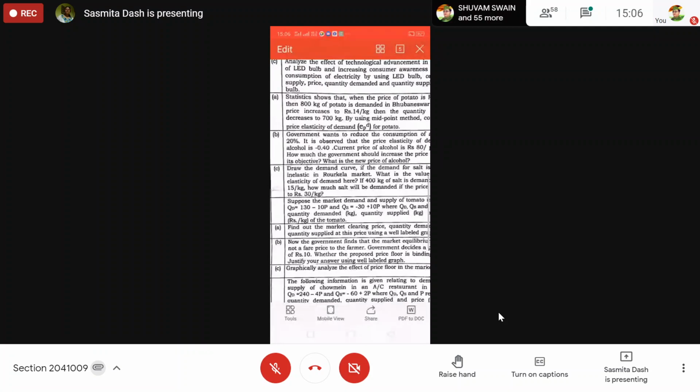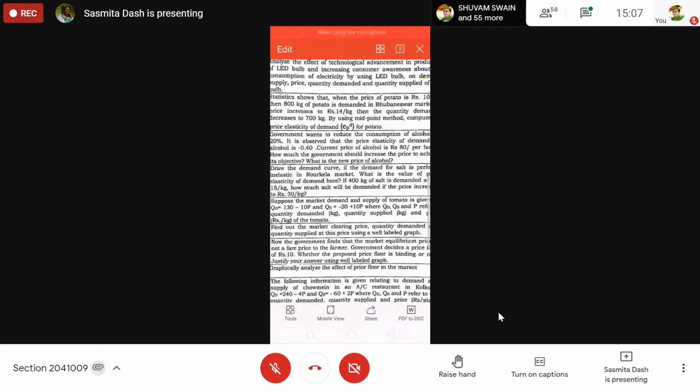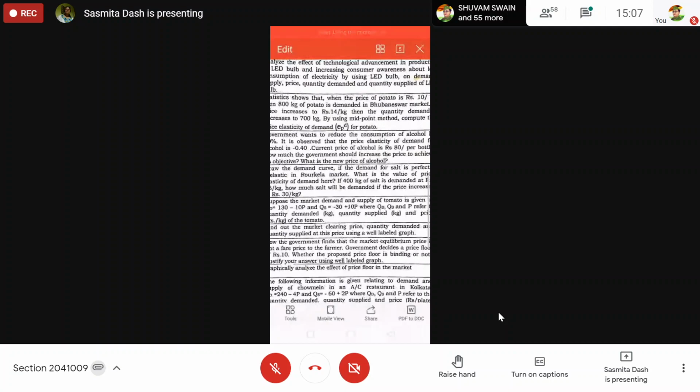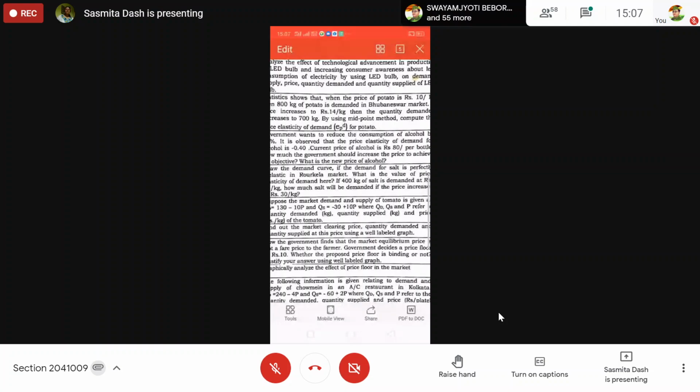If the demand for salt is perfectly inelastic in Raulkela market, what will be the value of price elasticity of demand here? Second portion. Third question means third bit.